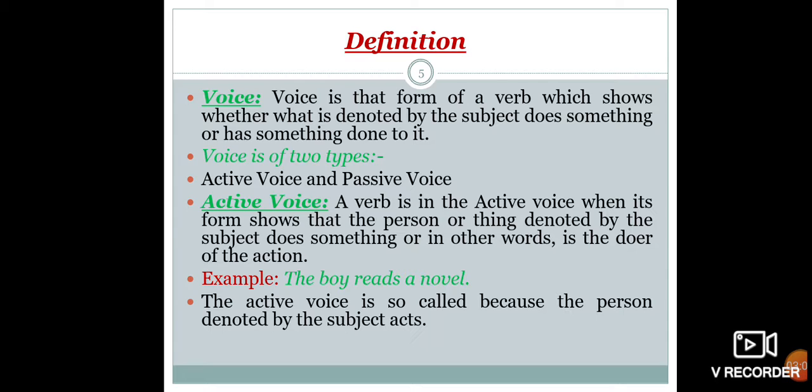Look at the definition of the active voice. A verb is in the active voice when its form shows that the person or thing denoted by the subject does something, or in other words, is the doer of the action.